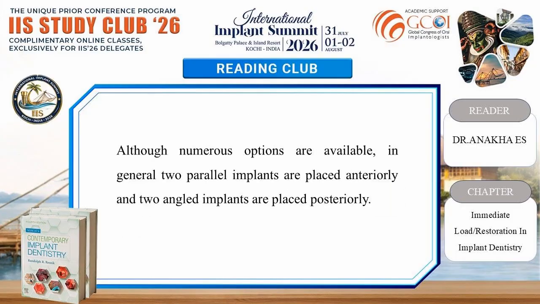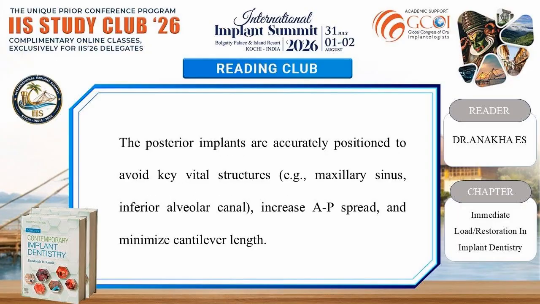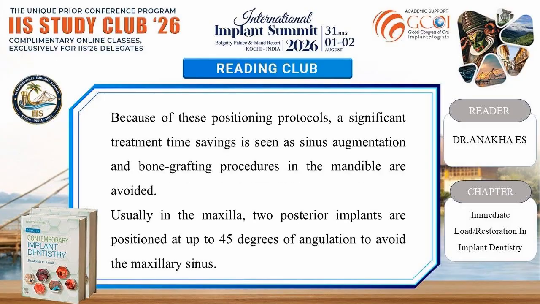Although numerous options are available, in general, 2 parallel implants are placed anteriorly and 2 angled implants are placed posteriorly. The posterior implants are accurately positioned to avoid key vital structures, for example the maxillary sinus and inferior alveolar canal, increase AP spread, and minimize cantilever length. Because of these positioning protocols, a significant treatment time savings is seen as sinus augmentation and bone grafting procedures in the mandible are avoided.